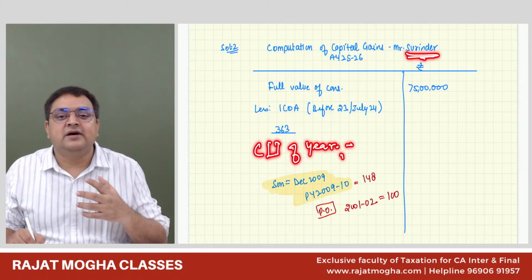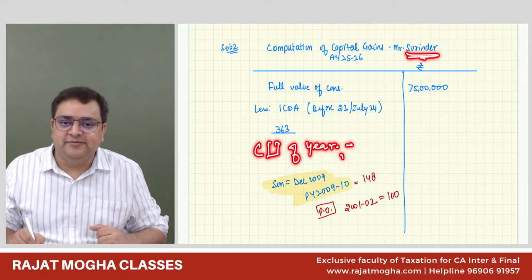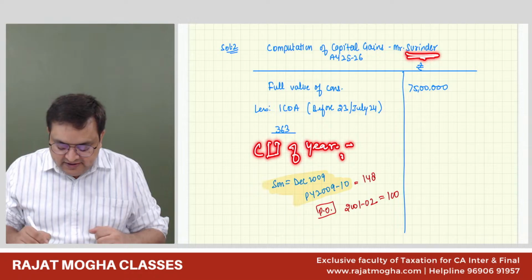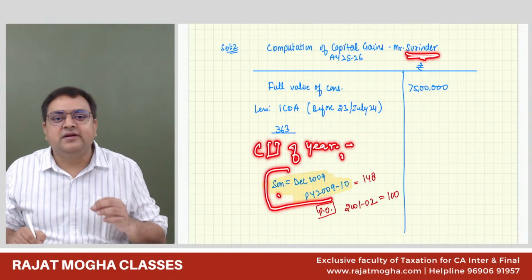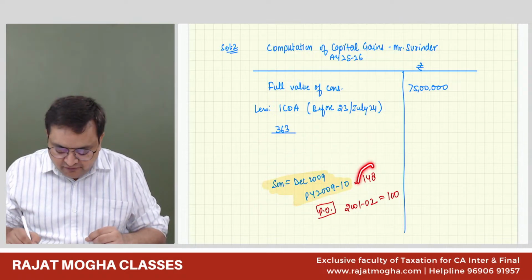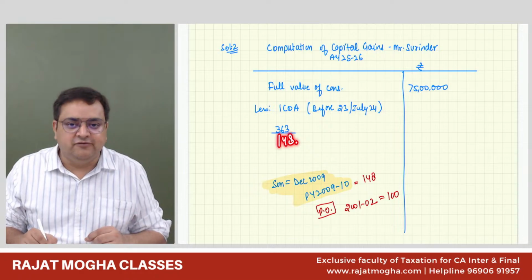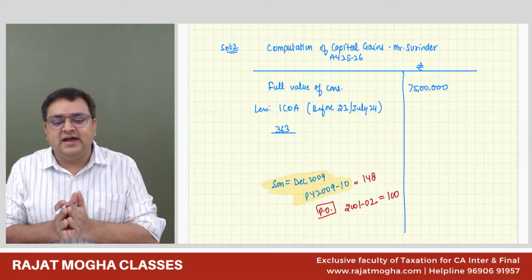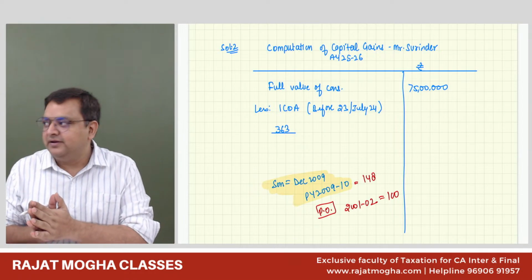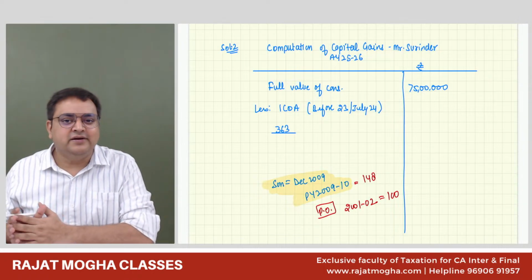It means when the assessee is holding it for the very first time. So assessee means Surendra, the son. In that case, as per the real formula, we have to put 148 in the denominator. But we understand there is a very landmark judgment. What is the name of that landmark judgment?